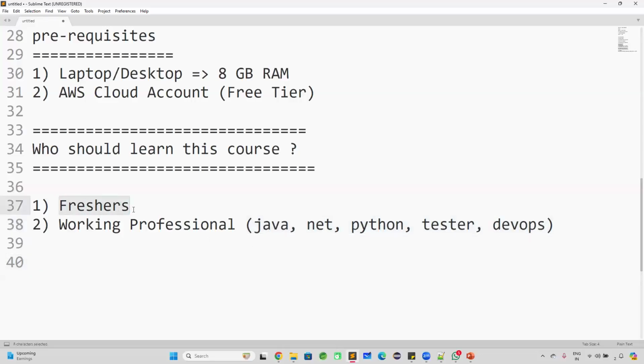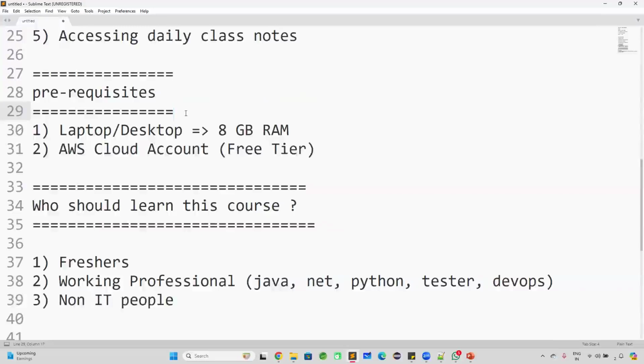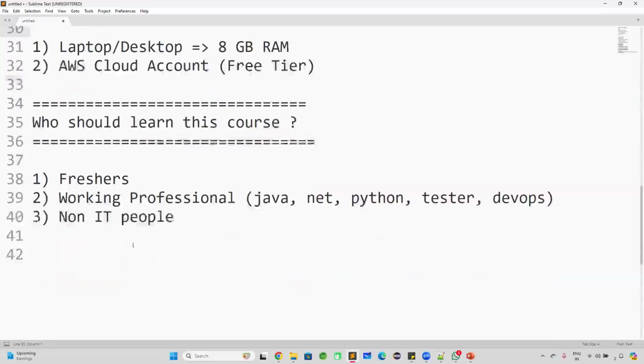Freshers also can learn this course. Working professionals also can learn this course. And non-IT people also can learn this course. Anybody from a non-IT background who wants to get into the IT industry by learning some programming courses, or by learning DevOps or AWS, those people also can attend this course. This is a zero to hero course, guys. No prerequisites, only one laptop and an AWS account, that is sufficient to attend the classes.